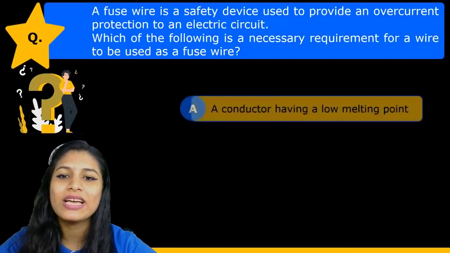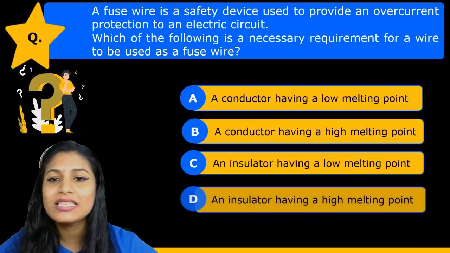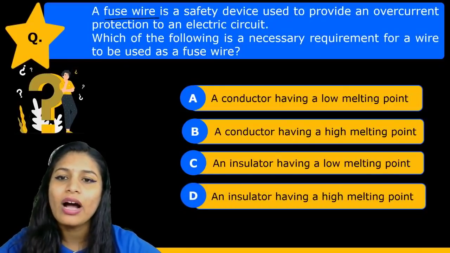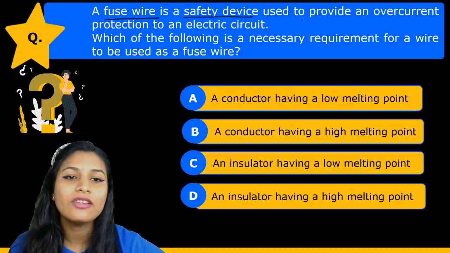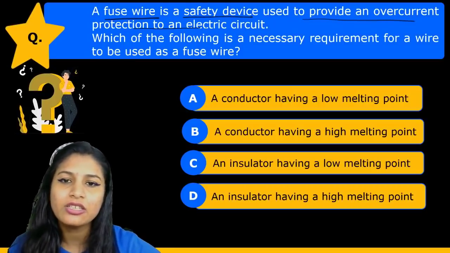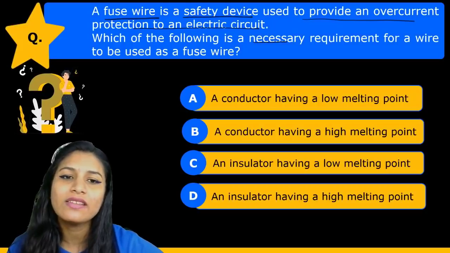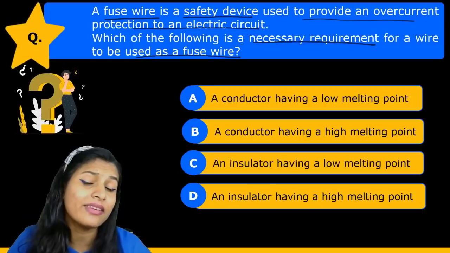Moving on to the next question. The question says a fuse wire is a safety device that is used to provide overcurrent protection to the electrical circuit. Which of these is a necessary requirement for the wire to be used as a fuse wire? First of all, what is a fuse wire?